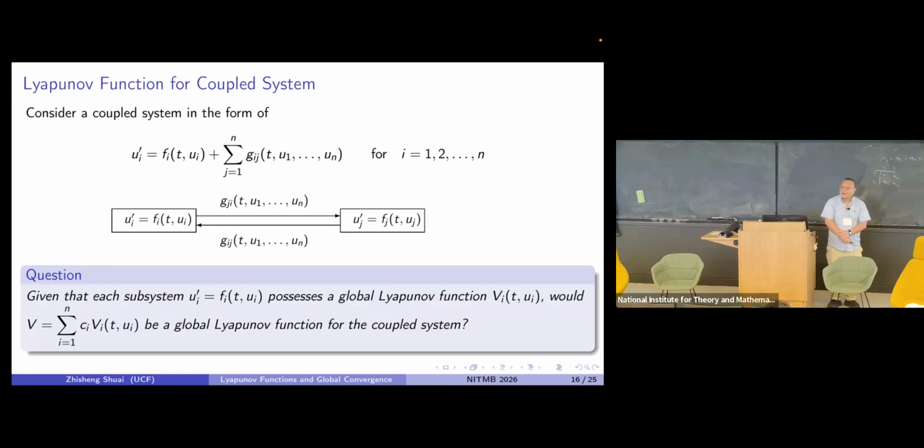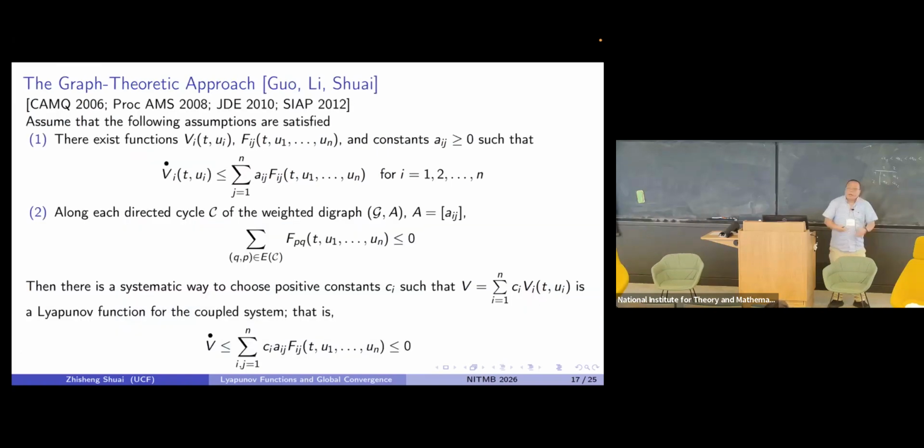So the physical analog is simple. You have an energy function for a small system, and you want to get an energy function for a coupled system. Just couple these energy functions together. But for the coupling coefficients, we have to use a graph-theoretical approach to do it.